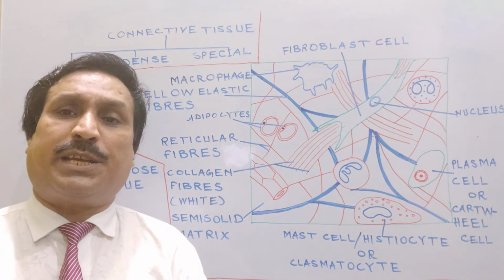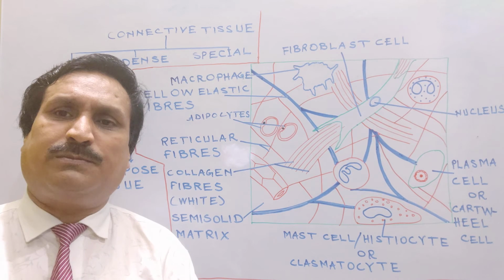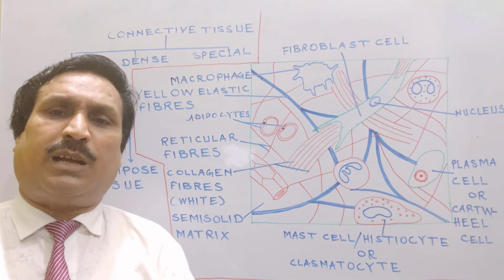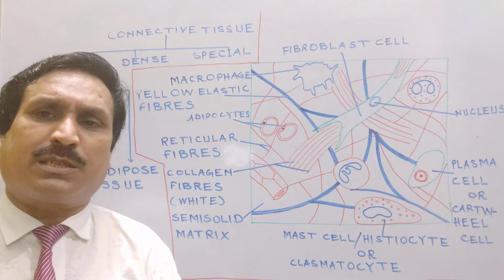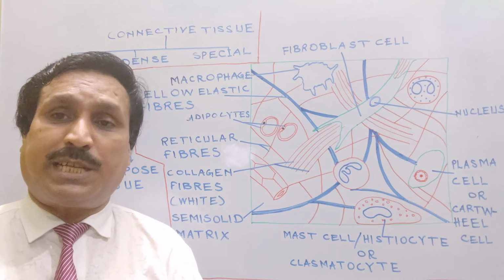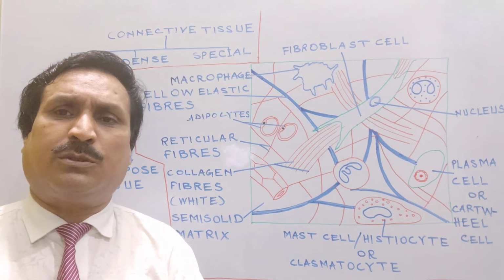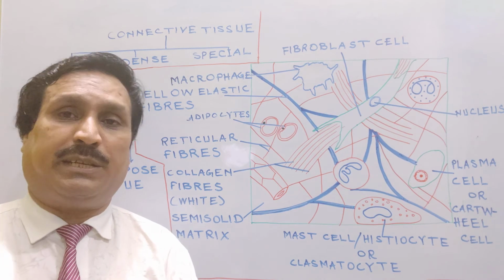Third component is the ingredient cells of connective tissue. In all connective tissues, ingredient cells are to a great extent common, but to a little extent may vary.